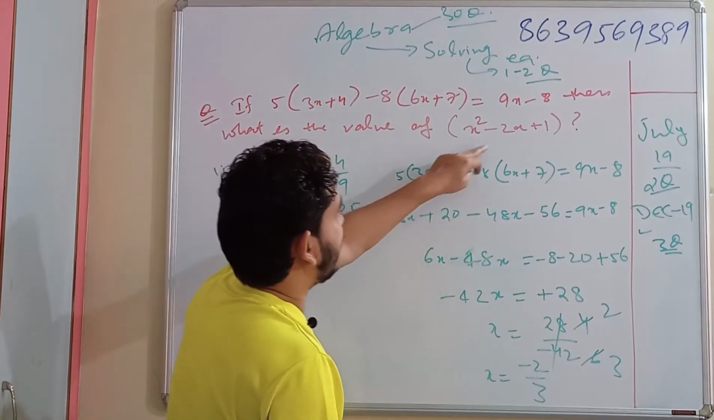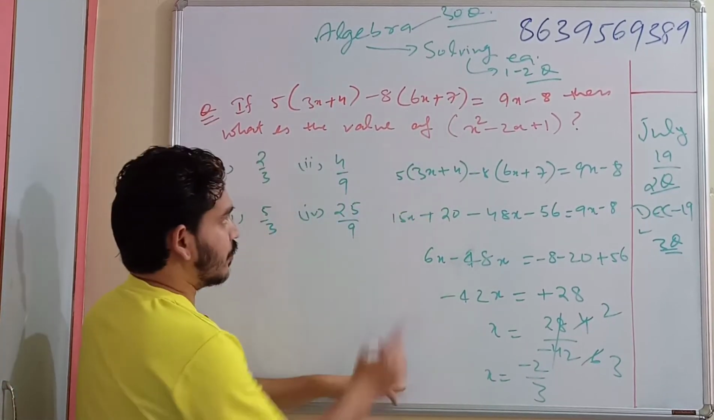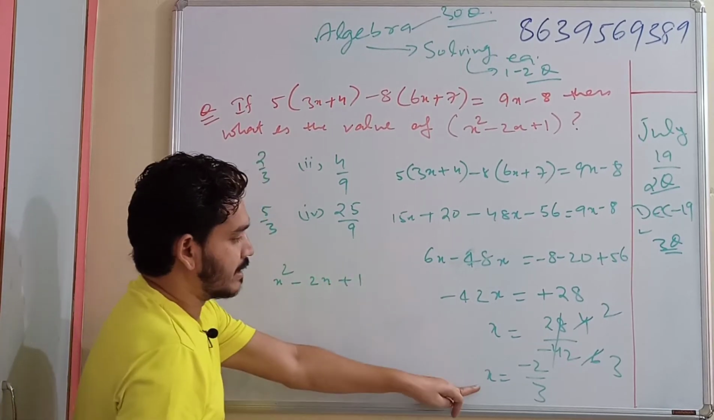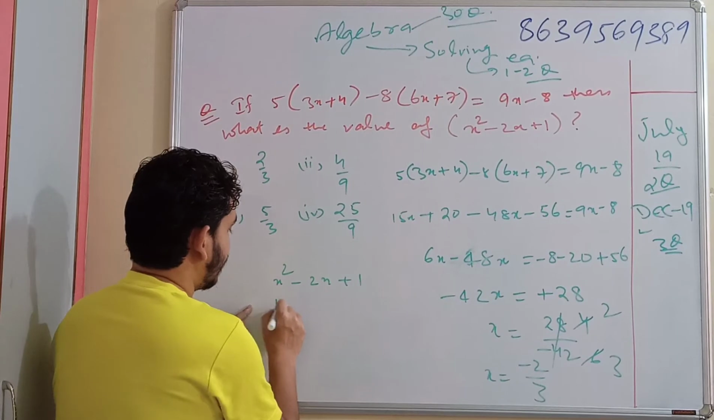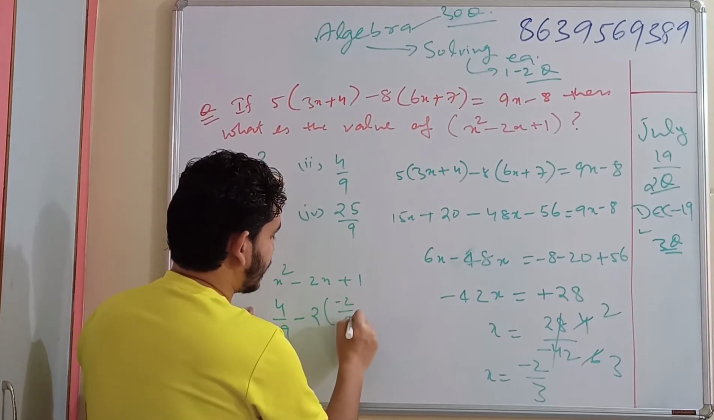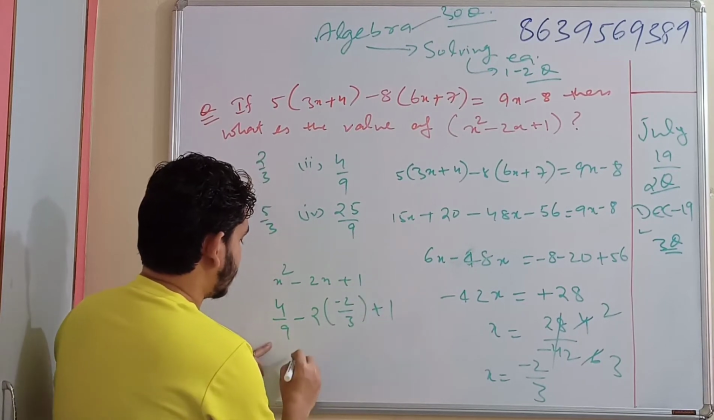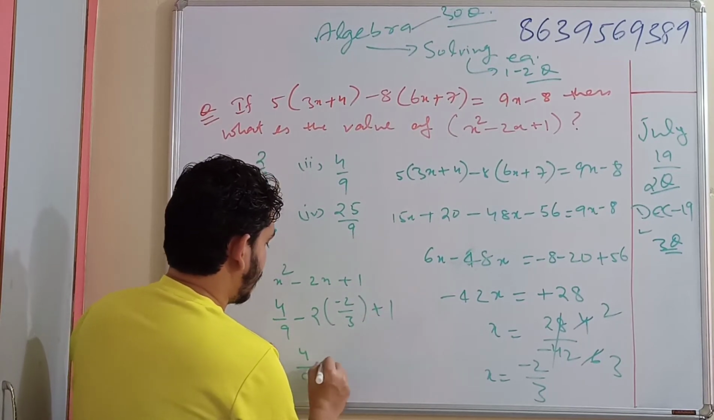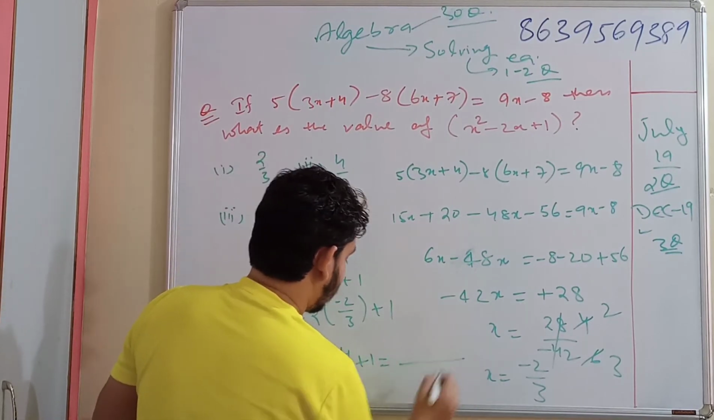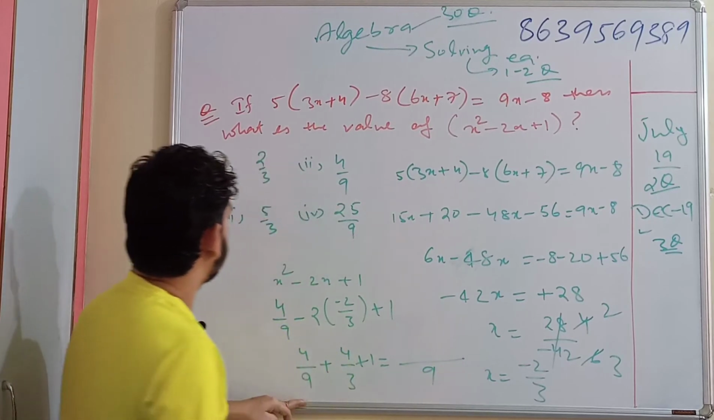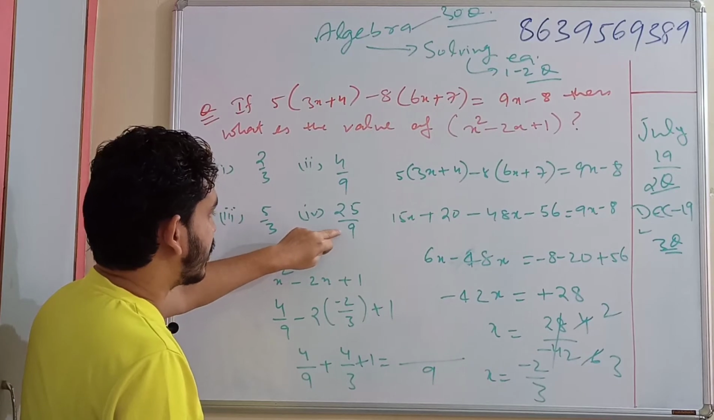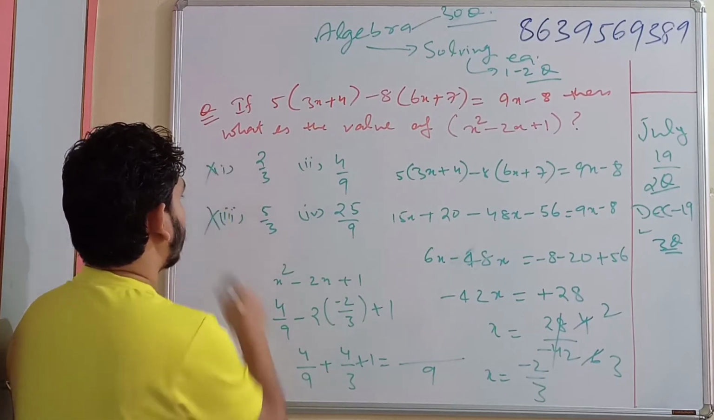Based on this, you need to find out this expression. Now x square minus 2x plus 1. X is minus 2 by 3. X square will be 4 by 9 minus 2 times of minus 2 by 3 plus 1. This will become 4 by 9 plus 4 by 3 plus 1. LCM would be 9. Only one option has denominator 9, so the remaining options can be cancelled out.